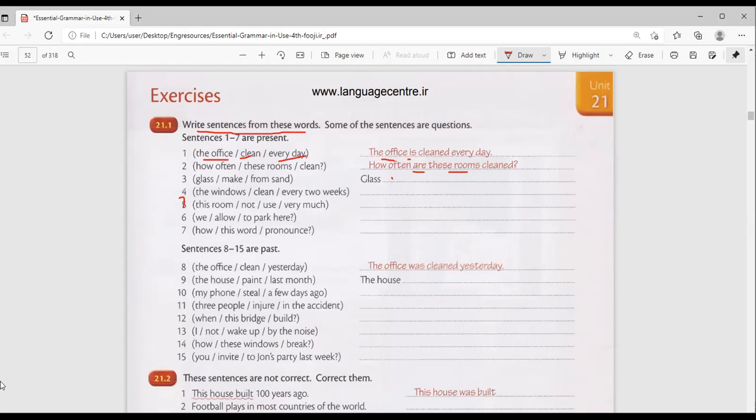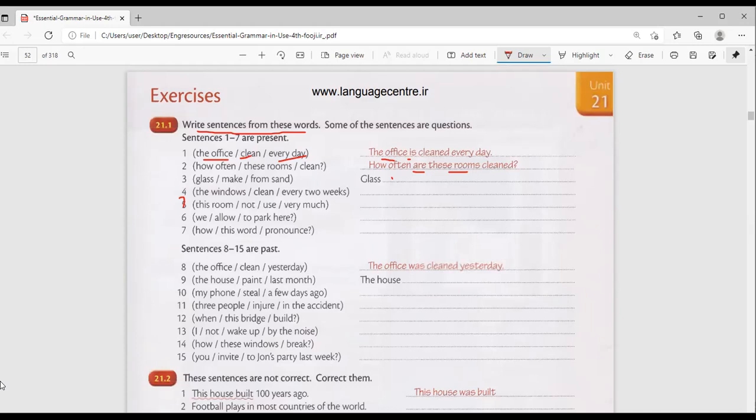Abdallah, this room not used very much. These rooms are not used. Not are, because this room is one. This room is not. I think are not.